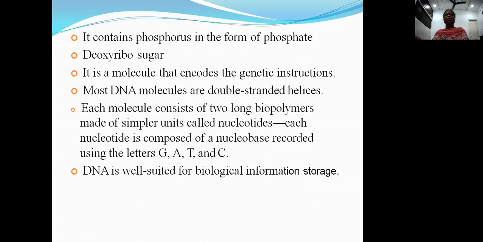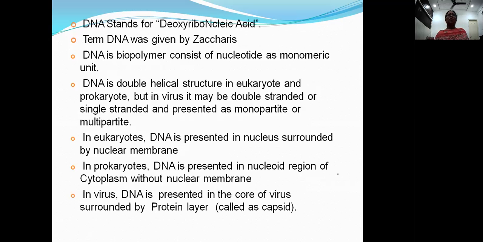Each polynucleotide chain is formed by the polymerization of units called nucleotides. Each nucleotide is composed of phosphate, deoxyribose sugar, and nitrogen bases. These nitrogen bases are adenine, guanine, thymine, and cytosine. This DNA is well suited for biological information storage. It contains all the information of an individual. Again, DNA is nothing but deoxyribonucleic acid. The term DNA was given by Jacaris.